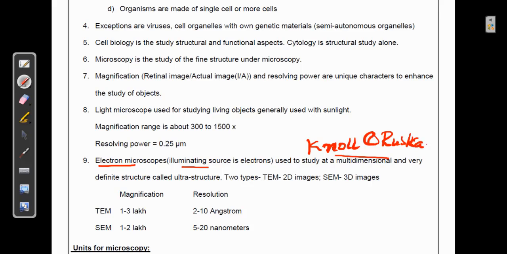You can see the magnification has risen from thousands to lakhs. Based on what type of images the electron microscopes produce, we have classified them into two major types: the transmission electron microscope and the scanning electron microscope. The scanning electron microscope is useful to see three-dimensional images, and the transmission electron microscope is useful to produce two-dimensional images. Again, the scientist has to choose what is the requirement for the study of the cell.